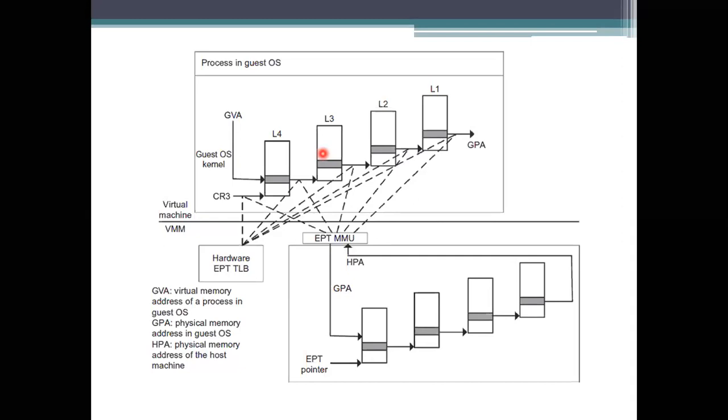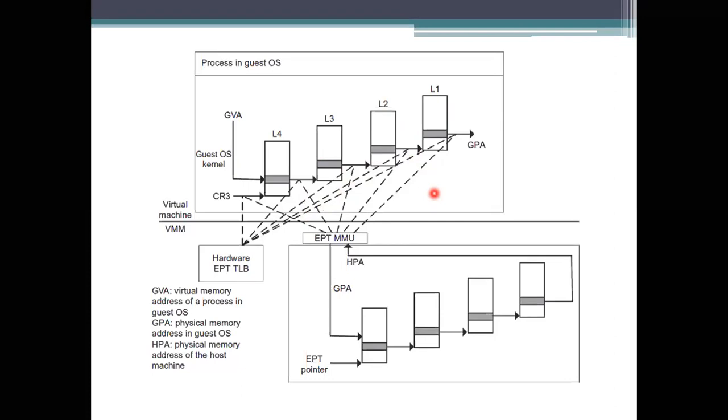If it has the address here, okay. If it does not have the address, it will go for L2 and then L1, like that. It means we need to see whether the data is with L4 or L3 or L2 or L1.